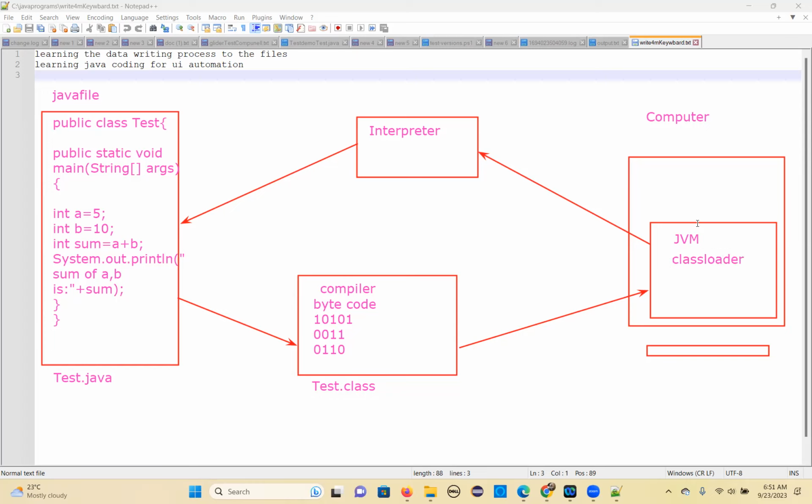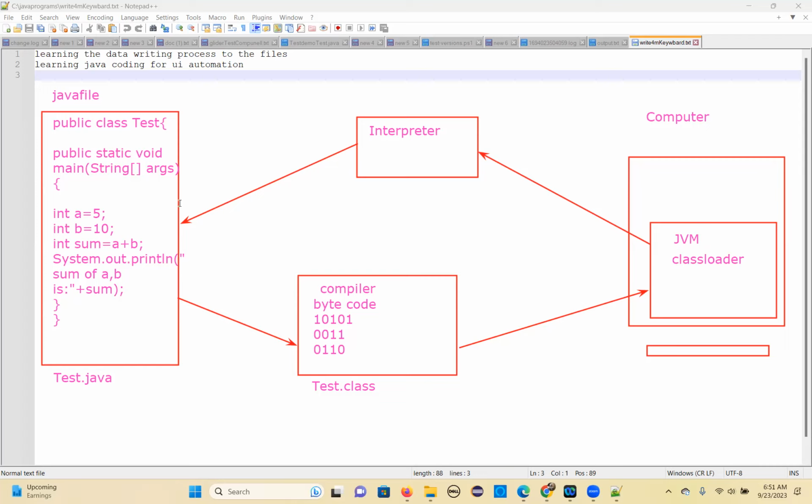So this class file will load here, and once it is loaded into the JVM, the interpreter will take that and execute that bytecode and give the output to you. So here you are providing a bytecode to the JVM to execute.